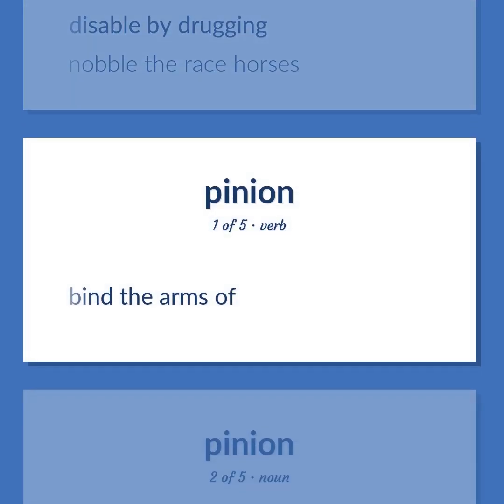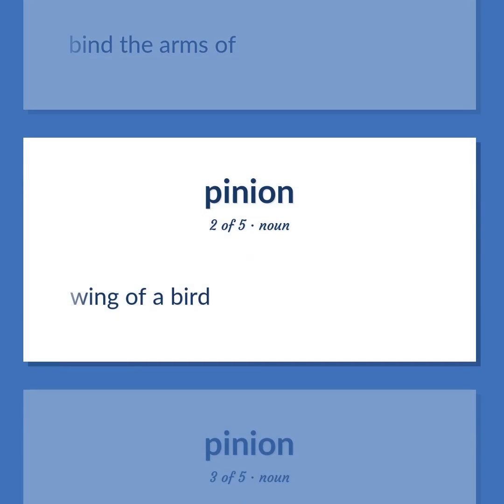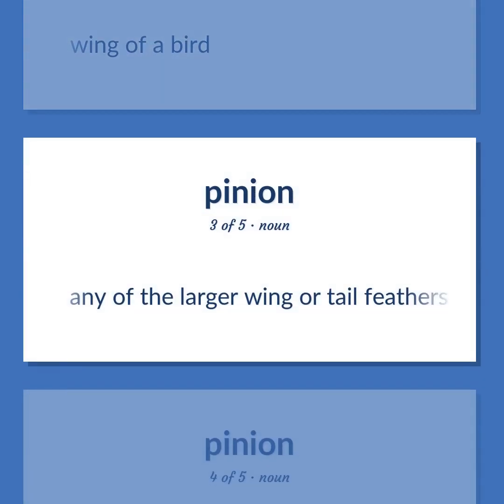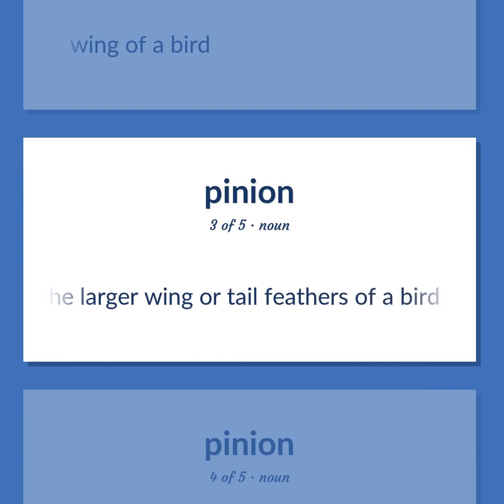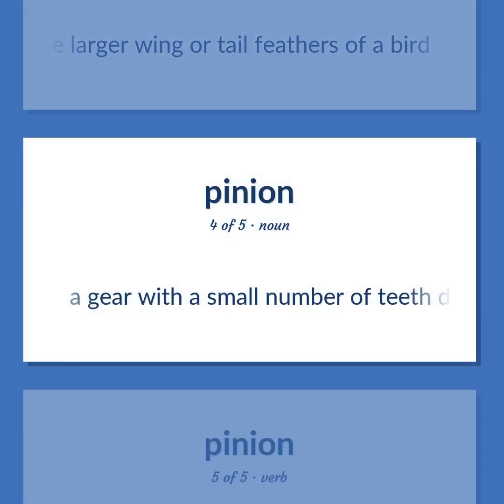Bind the arms of. Wing of a bird. Any of the larger wing or tail feathers of a bird. A gear with a small number of teeth designed to mesh with a larger wheel or rack.